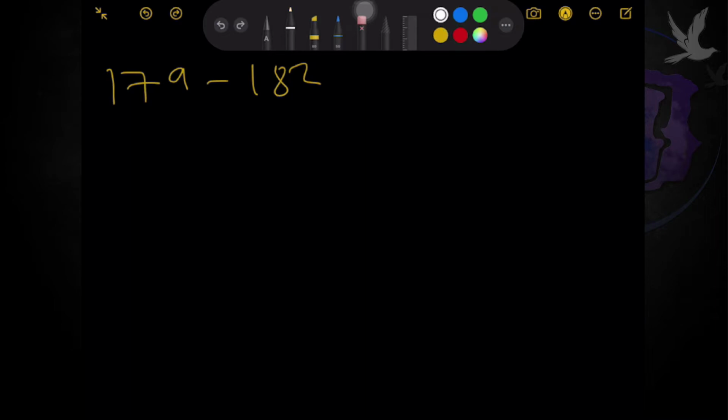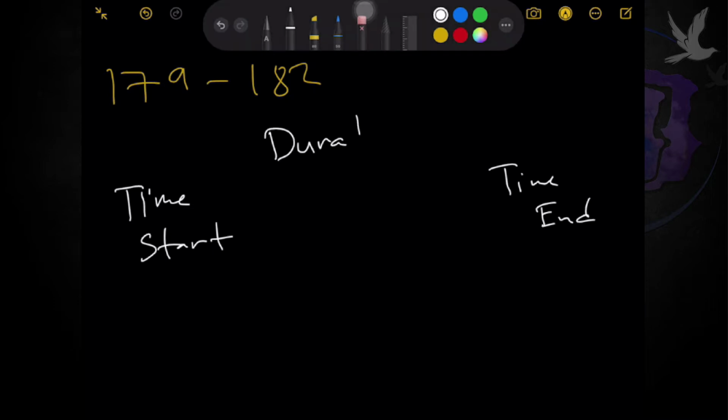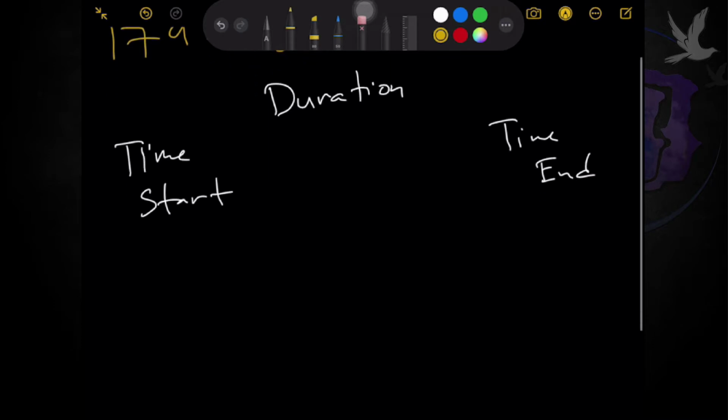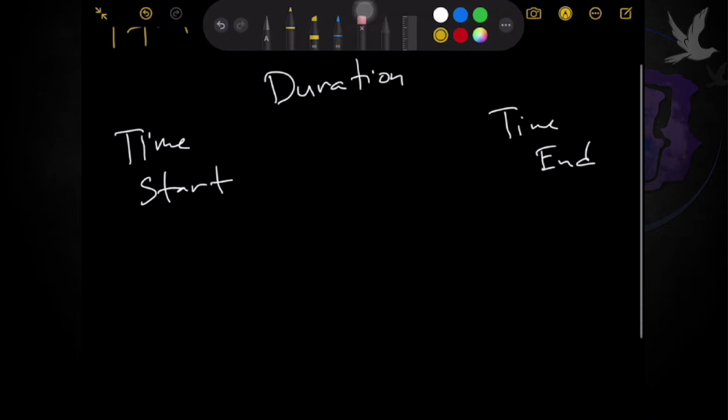Okay, things that you need to be familiar with are the time where the situation started, or time start, time end, and the total time duration. Duration refers to how long the event happened. For example, Teacher Mark